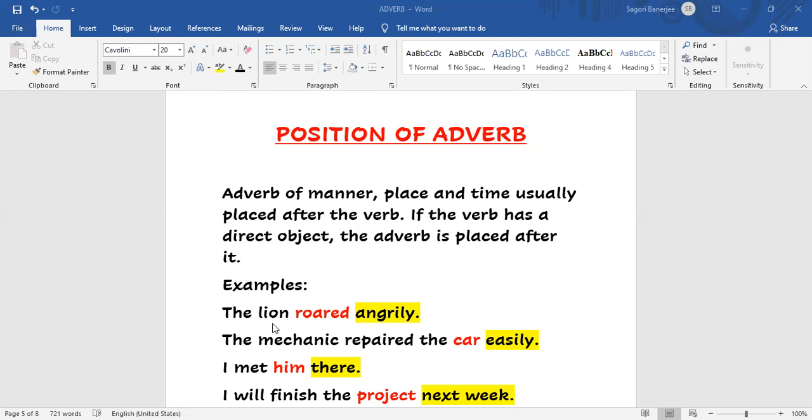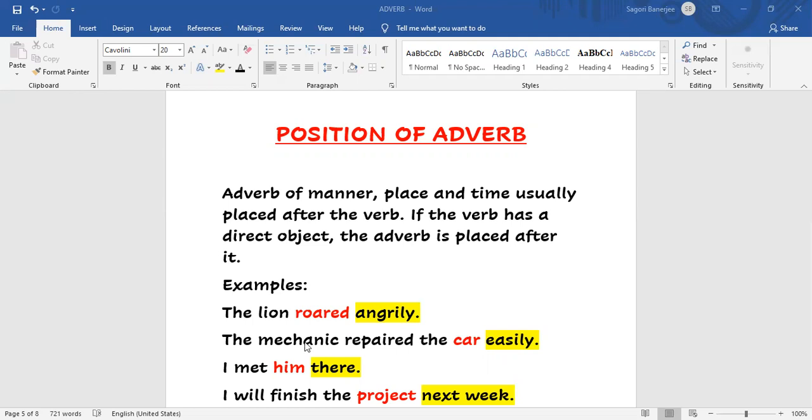Consider the first sentence: the lion roared angrily. Here you see, roared is the action word or verb, after which there is no object. There is no direct object. So, according to the first point, the adverb usually comes after the verb. So the adverb of manner has come after the verb.